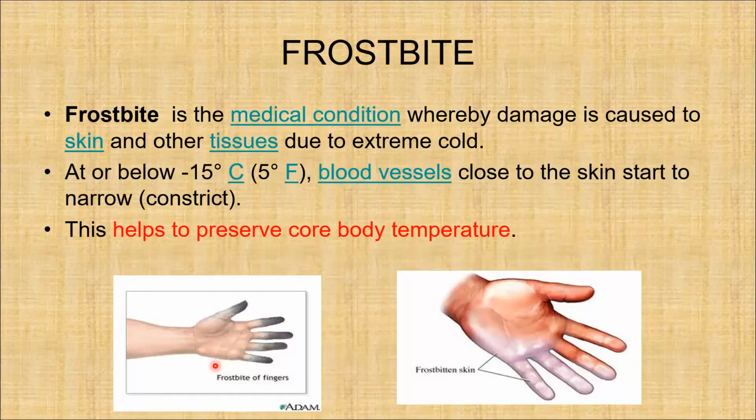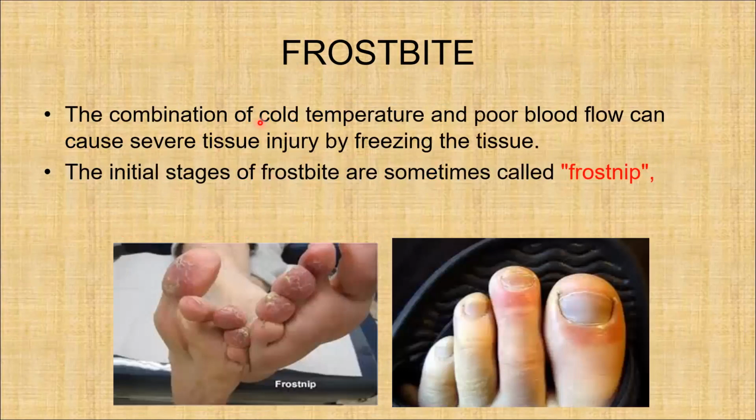Frostbite is a medical condition whereby damage is caused to the skin and other tissues due to extreme cold. At or below minus 15 degrees centigrade or 5 degrees Fahrenheit, the blood vessels close to the skin start to narrow, or there occurs vasoconstriction. Vasoconstriction is actually a defense mechanism by our body to preserve the core body temperature. A combination of cold temperature and poor blood flow due to vasoconstriction can cause severe tissue injury by freezing the tissue. The initial stages of frostbite are sometimes called frost nip.